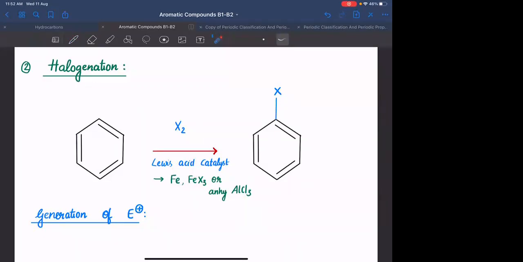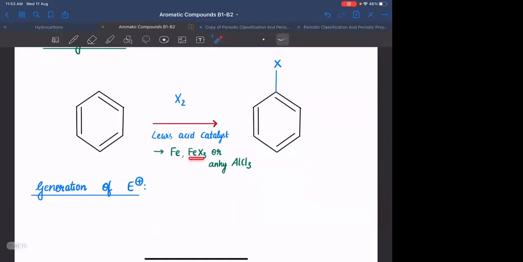AlCl3, aluminium के अंदर also you have empty orbital because aluminium का outermost electrons 3 है. 3 chlorine से bond किया तो you have only 6 electrons. So you have one of the p orbital left. So in that p orbital, the lone pair will be donated. Okay, all these are called as Lewis acid catalysts. Why are they Lewis acids? Because they are able to accept lone pair of electrons because of presence of empty orbitals inside them. Any doubt? Okay.